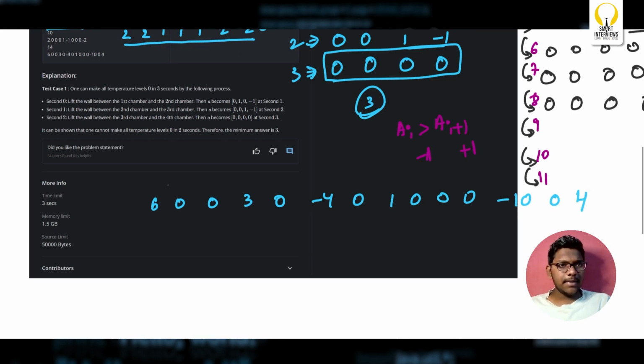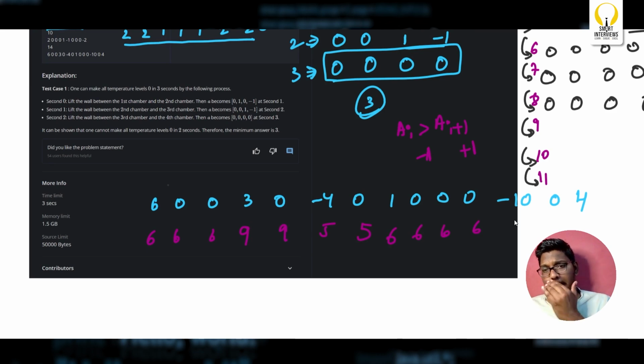Now we'll build a prefix on top of it. 6, 6, 6, 9, 9, 5, 5, 6, 6, 6, 6, -4, -4, 0.